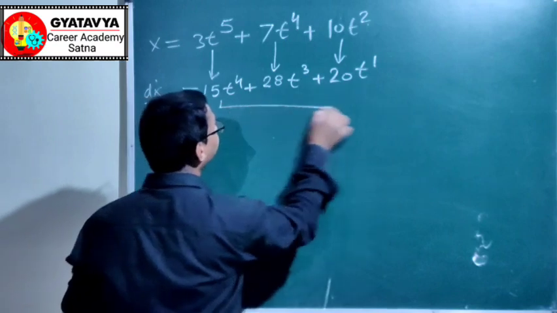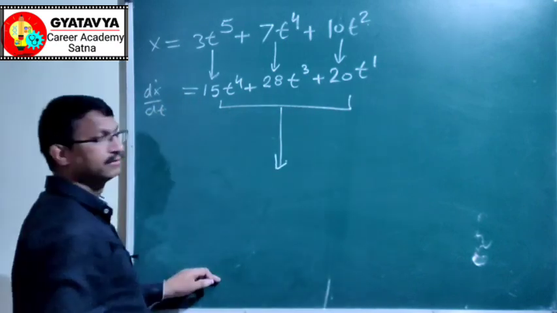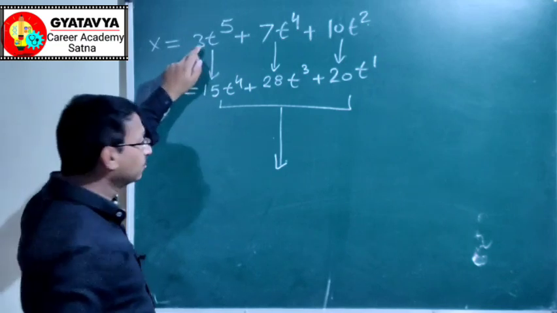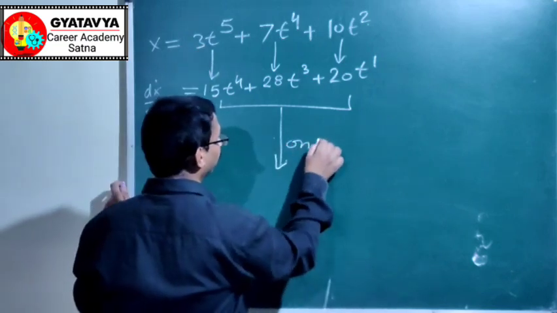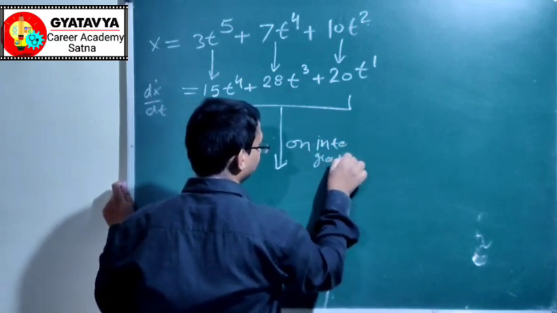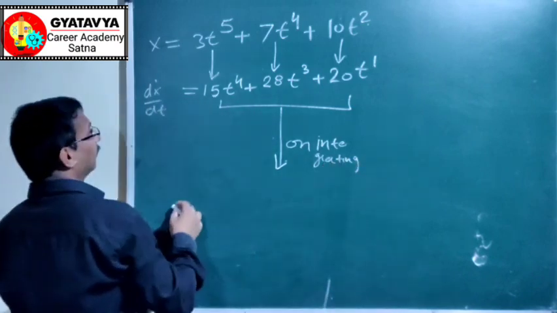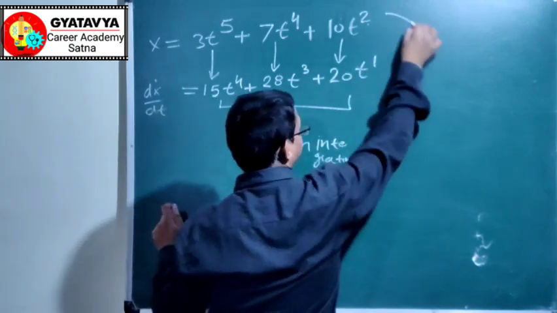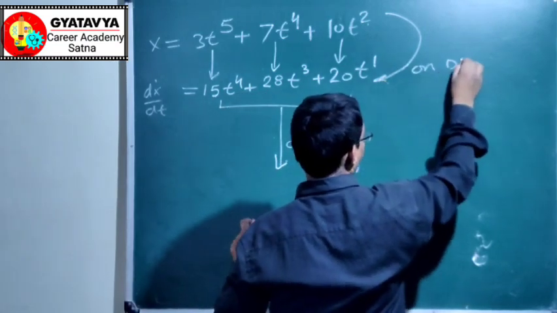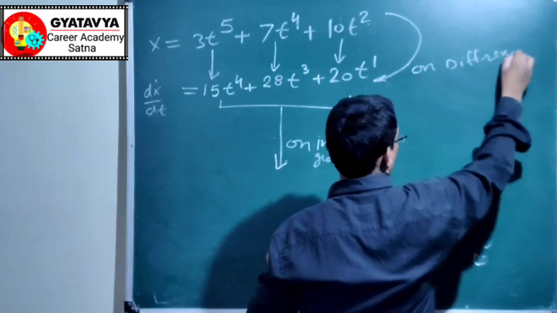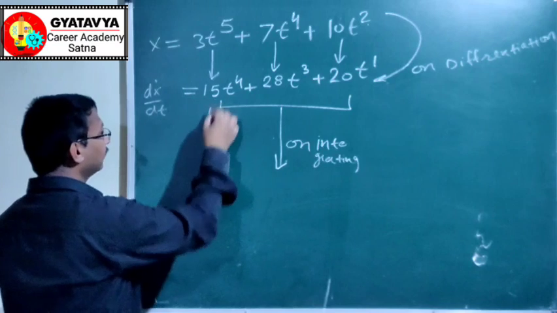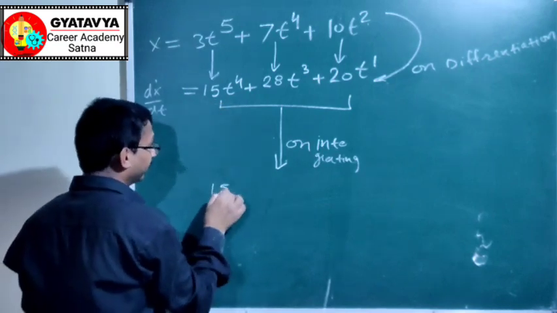If I integrate this, I should get this term. So on integration, you are getting this term. On differentiation, and on integration, 15.